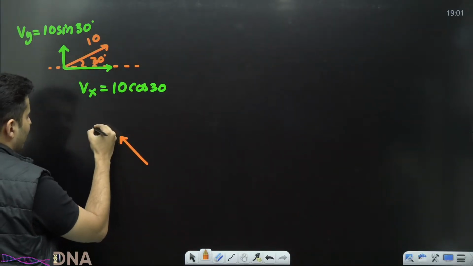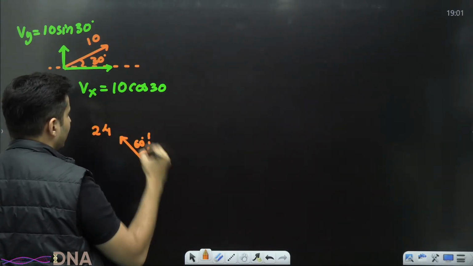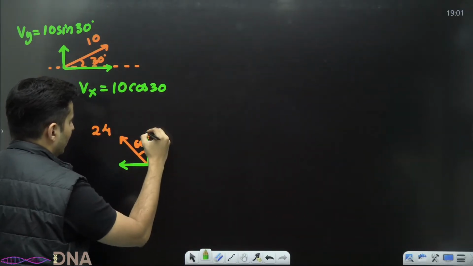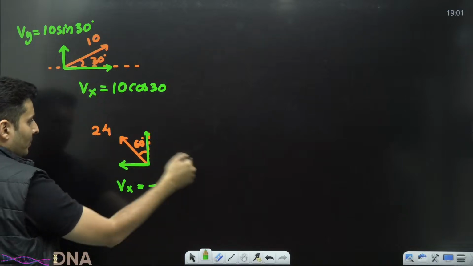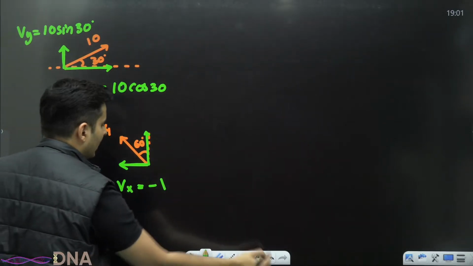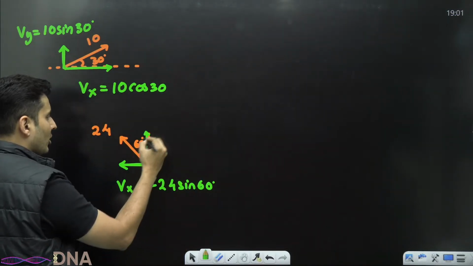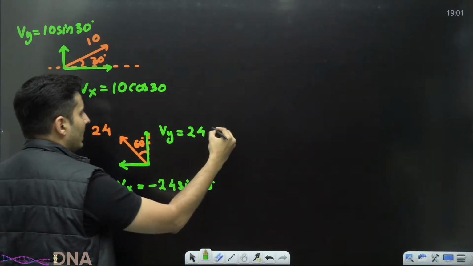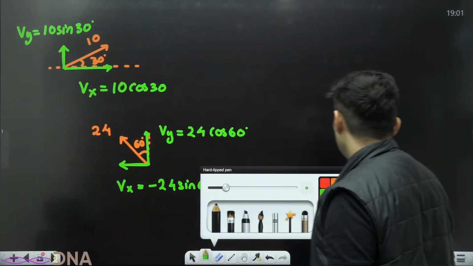Imagine there is a vector having magnitude 24 and let's say this angle is 60 degrees. Now how do you split it? One part will go here towards the left side and the other part will go like this. This is your x component. It is negative because it is going towards the left side, opposite to the positive direction of x. This is far from 60, so it will be the sine component, 24 sine 60. This one is closer to 60, so the y component is positive also. It's going positively, so 24 cos 60 degrees. As simple as that.